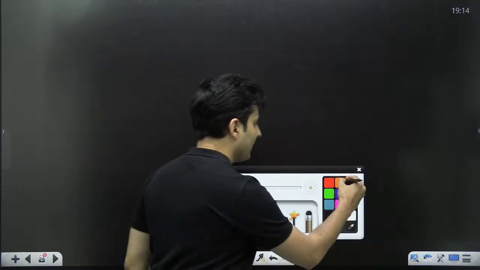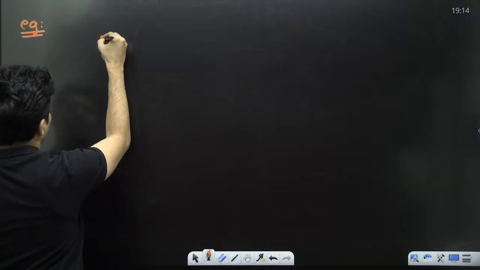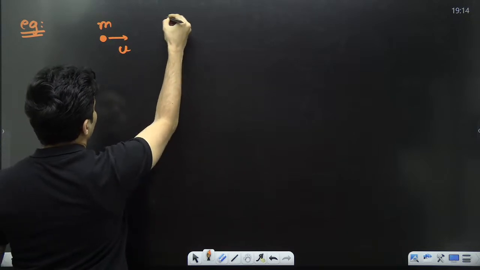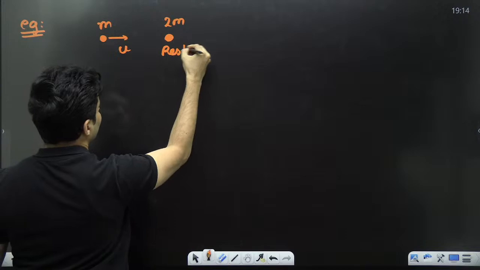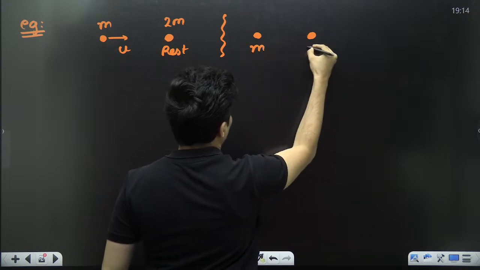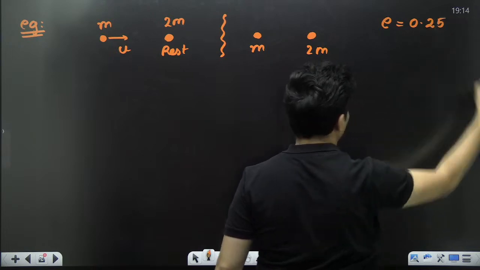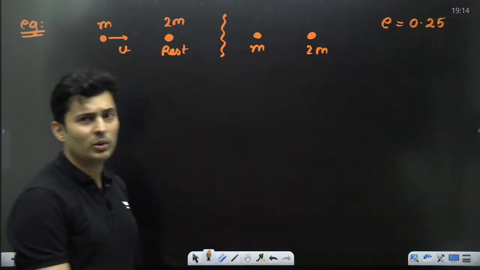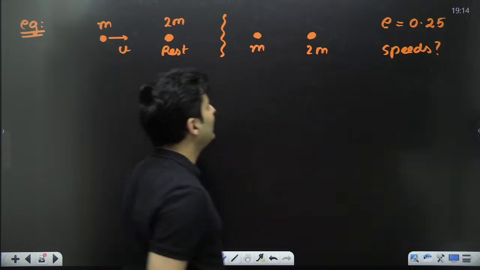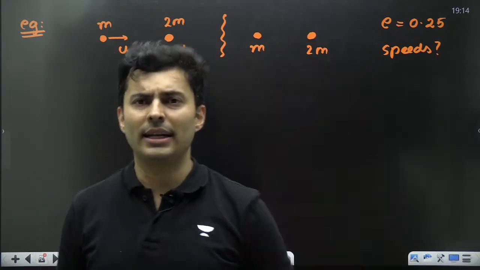Great. Now let's take another example. Imagine there is a mass which goes with some speed u and there is another mass. Let's say this is 2m and let's say it is at rest. And now I don't know what happens later on, but I know one thing, the coefficient of restitution is 0.25. Question is, what are their final speeds after the collision? This is before, this is afterwards. That's all that is asked.